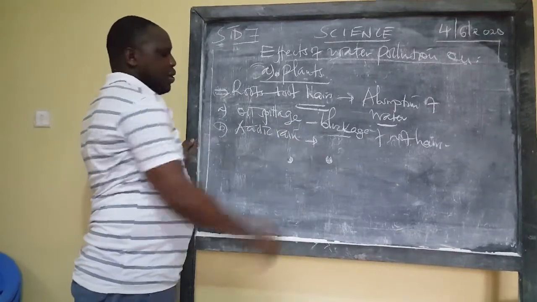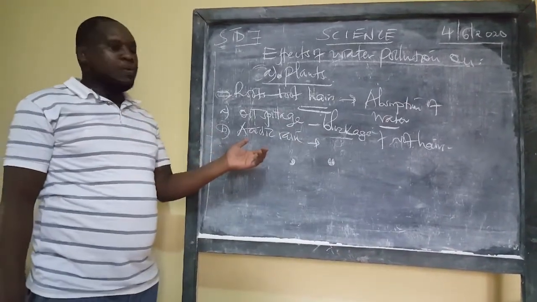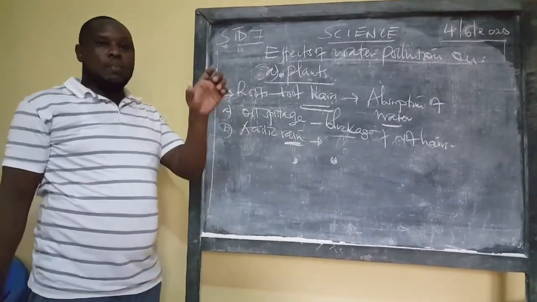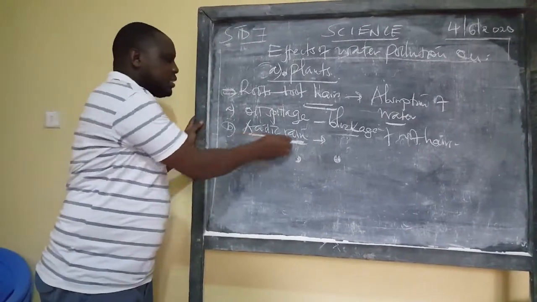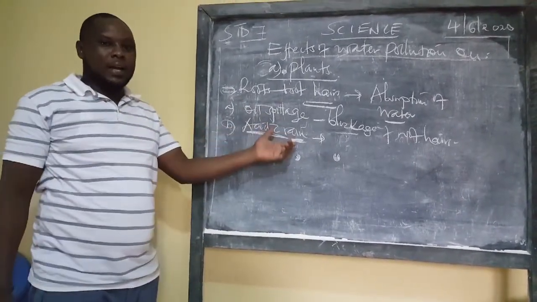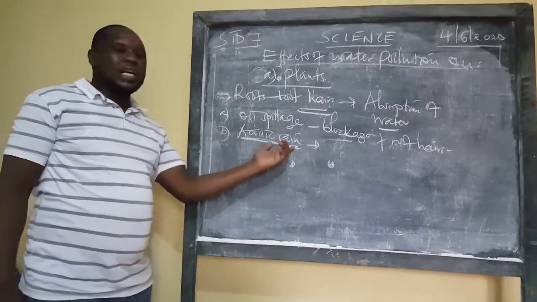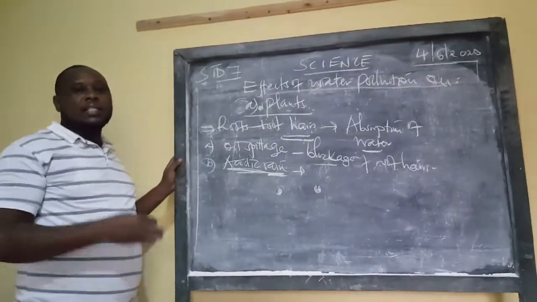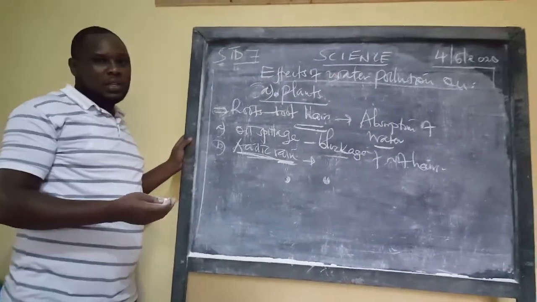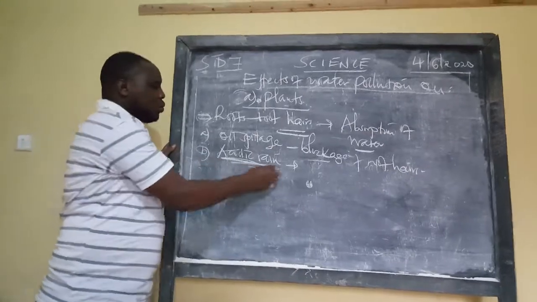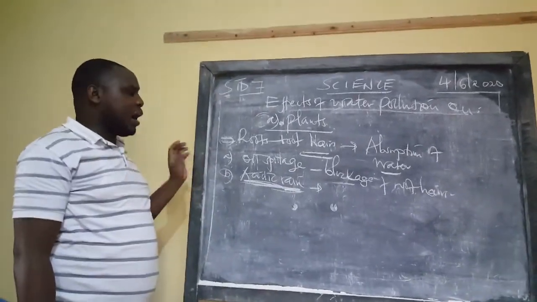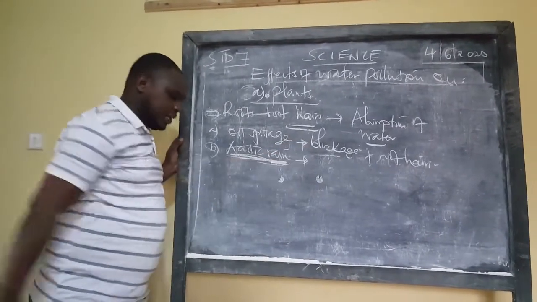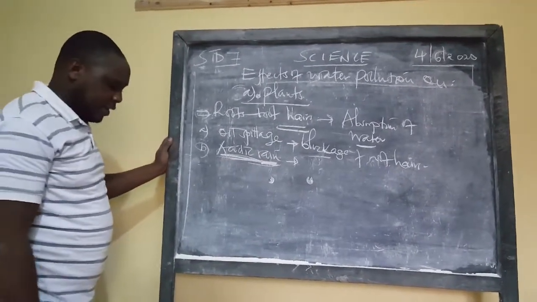Acidic rain. We know that rain provides plants with water. But if the rain is acidic, plants will not be able to utilize this acidic water because it has a burning effect on the plants. And so it will not be utilized by the plants. And if they try to absorb it, they have a burning or scorching effect, and they may end up dying.